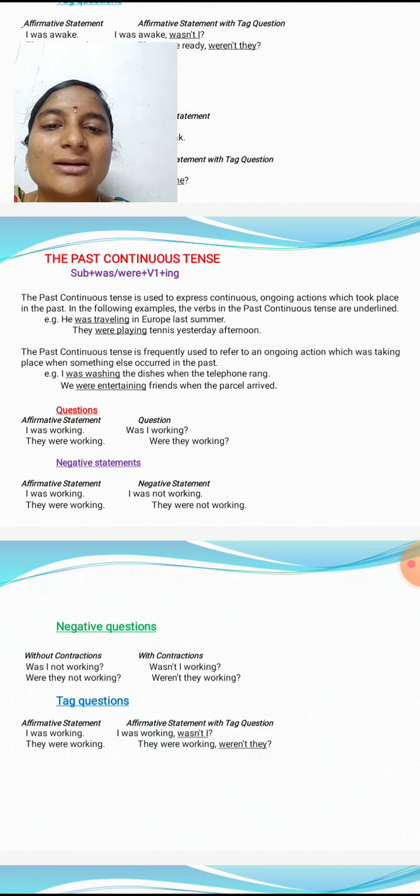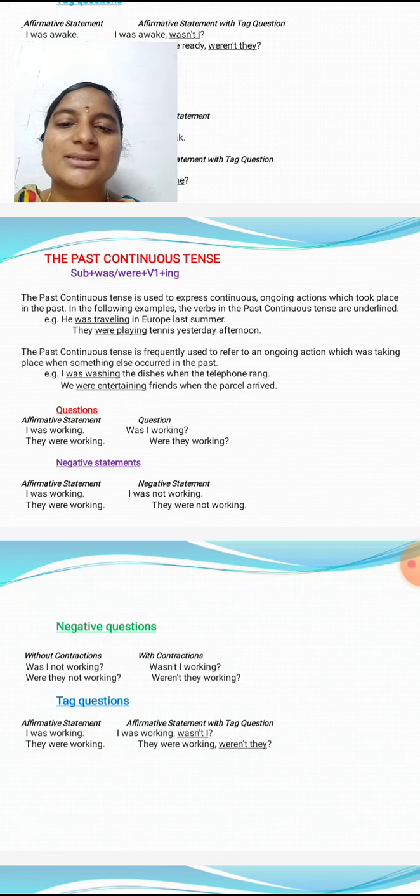So here, when the telephone rang is the simple past tense, and I was washing the dishes, that is the past continuous tense. So we were entertaining friends when the parcel arrived. So arrived is the V2 form. Parcel arrived, that is the simple past tense. We were entertaining friends, that is the past continuous tense.